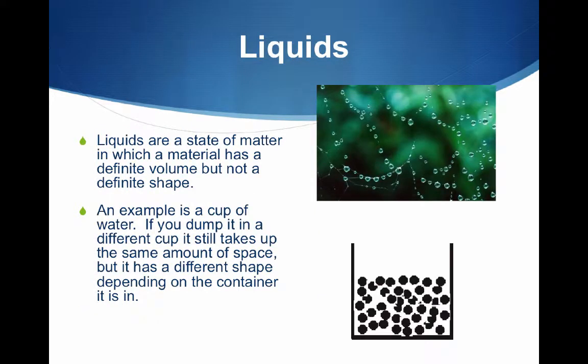Then we have a liquid, and liquids have a definite volume but not a definite shape. So what that means is that no matter what container I have my water in, it will always be 20 milliliters of water, right? It doesn't matter if I have it in a bottle or if I have it in a can. It's always 20 milliliters as long as I don't add any more liquid. But the shape can change. So if I have like a Mickey Mouse cup and I put the water in the Mickey Mouse cup, then that would be the shape of the water. So water does change its shape based on its container, but its volume will stay the same.